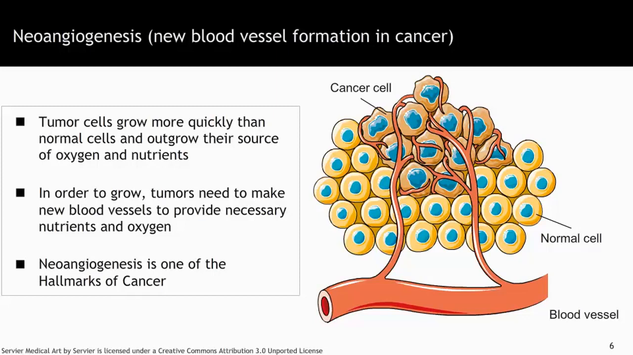Therefore, in order to continue growing, cancer cells actually secrete molecules that cause angiogenesis, or the formation of new blood vessels from existing blood vessels. In the context of cancer, this is actually called neoangiogenesis, and it is one of the hallmarks of cancer which Dr. Jelani Zarif discussed in the Introduction to Cancer lecture series.